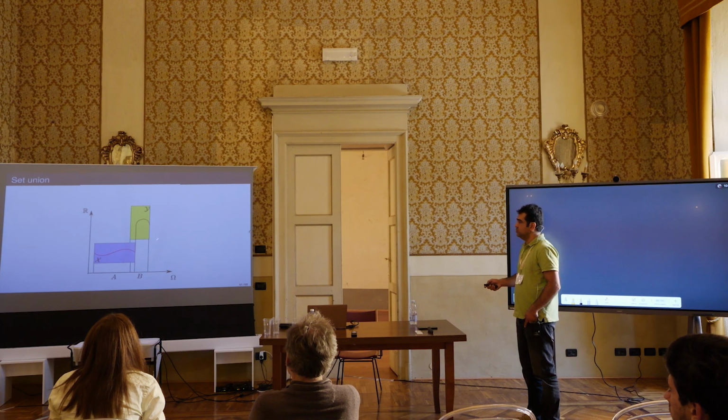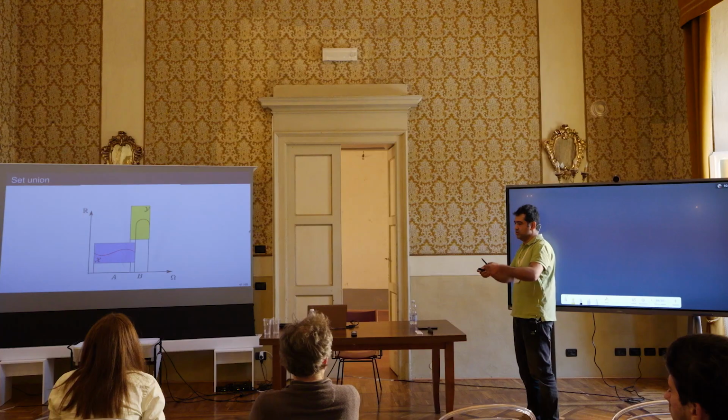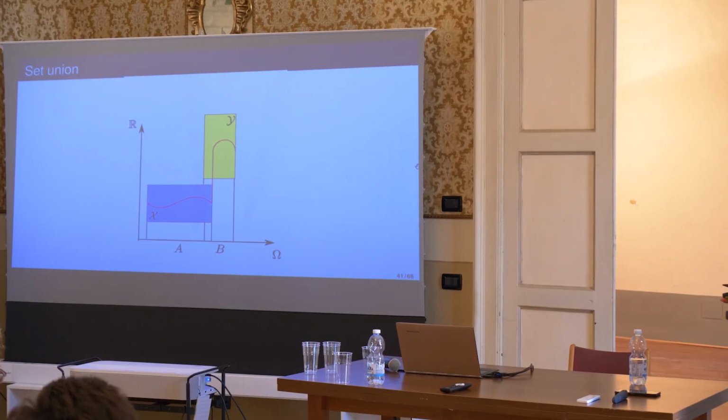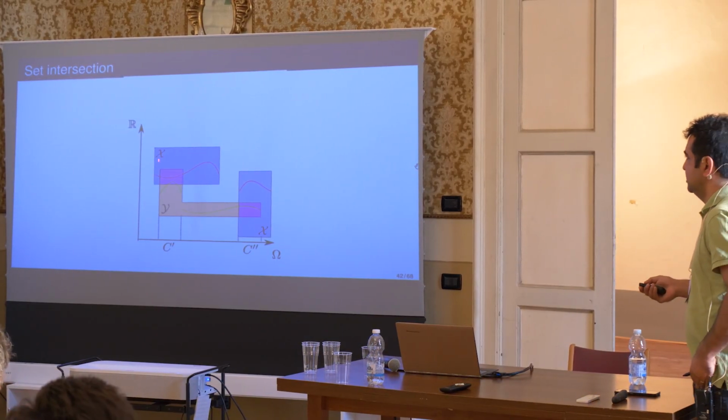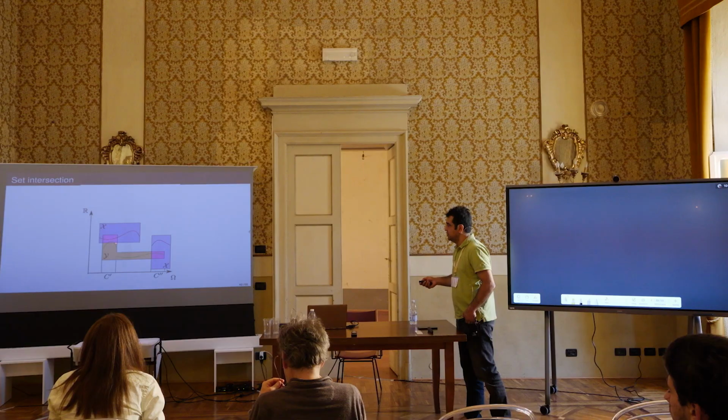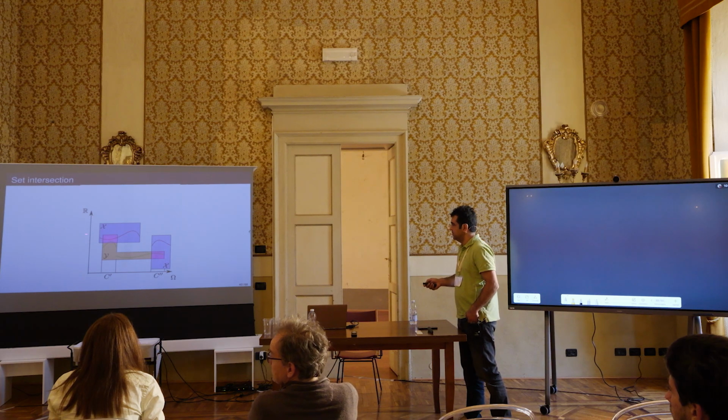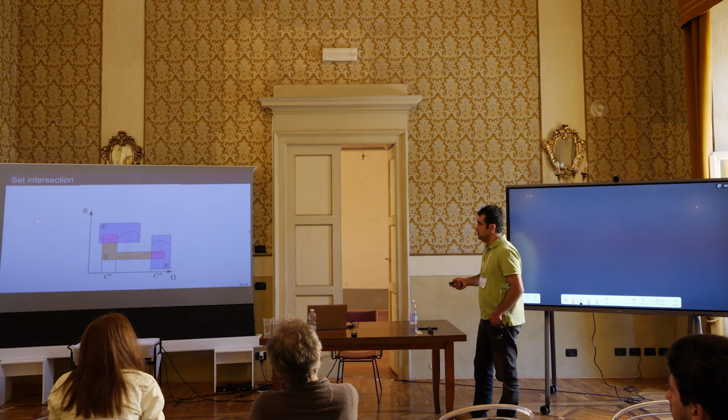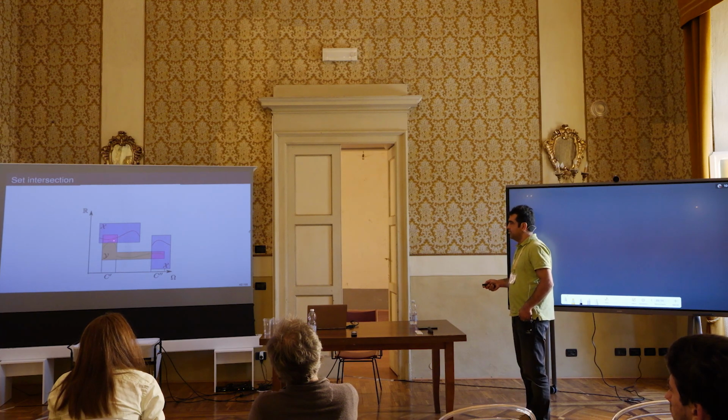So we have to take the usual union of those, but also all the possible gluings. How about the intersection? If you have again another set x, which lives locally here plus here, and then we have a set y which looks like this, then the intersection of these is those pink areas here.